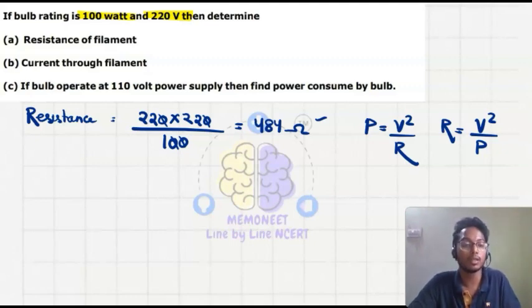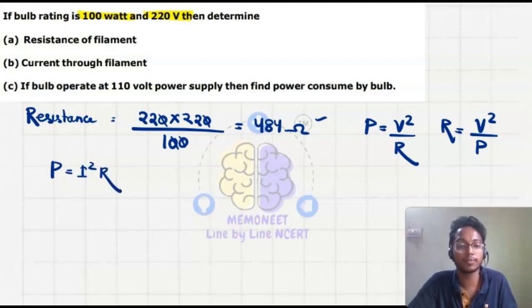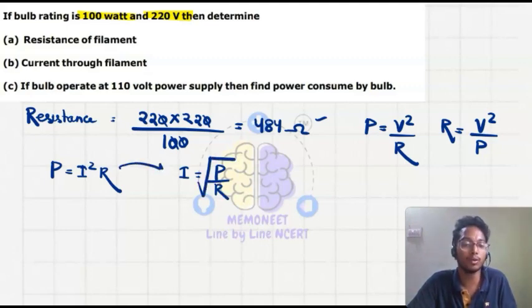Okay. Then the current through the filament. What will be the current through the filament? We know that power is equal to I square R. So here the current I is equal to under root of power upon R. Anyone will do it like this, but I will not do it like this.